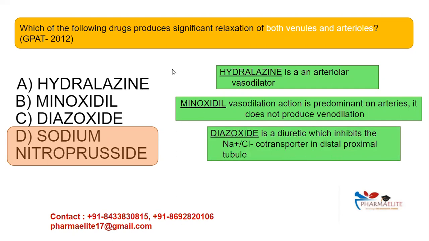So you have to read the question carefully here. The question specifically asks for the drug that causes dilation of both veins and arteries. Hydralazine and minoxidil produce dilation of only arteries and diazoxide is a diuretic. So the correct answer here is sodium nitroprusside.